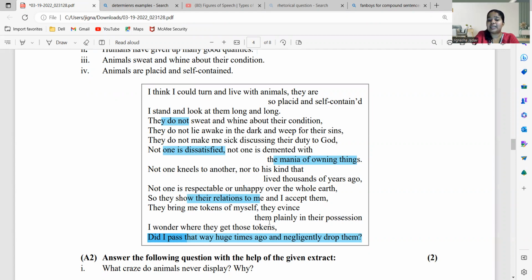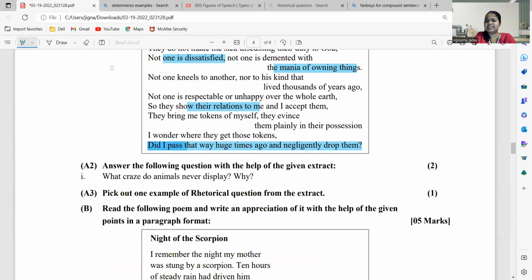Animals are placid and self-contained. True, right? यहाँ पे लिखा है उन्होंने that they are placid and self-contained. See, I think I could turn and live with animals. Why? Because they are so placid and self-contained. So again, this becomes a sentence which is true. समझा है? Simple and easy.